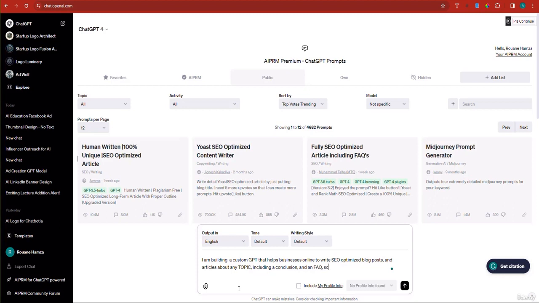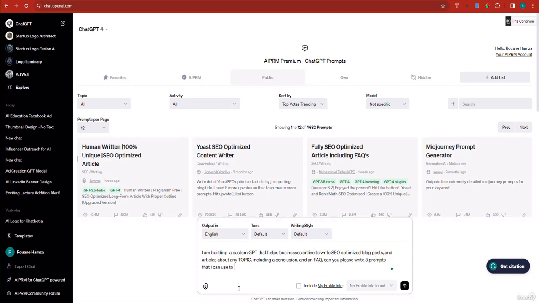Can you please write 3 prompts that I can use to program my custom GPT to accomplish this?